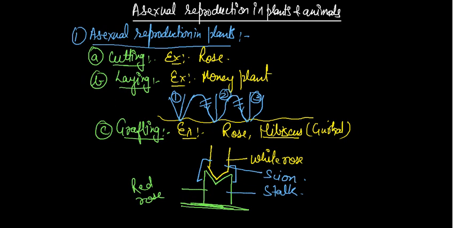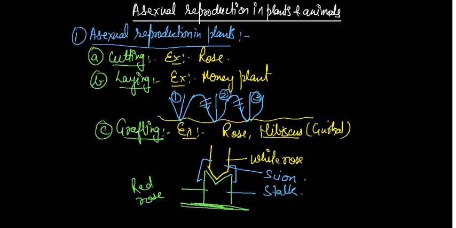Whatever the next slide is, the next one we have to discuss is the most important part. I think that it was the D part. The D part is tissue culture, which was added in your syllabus.